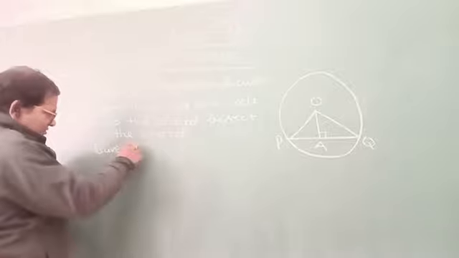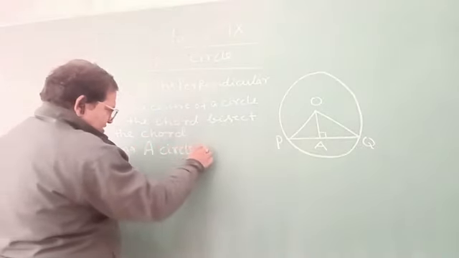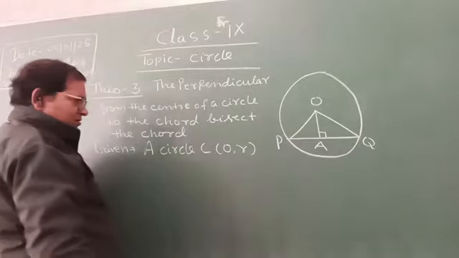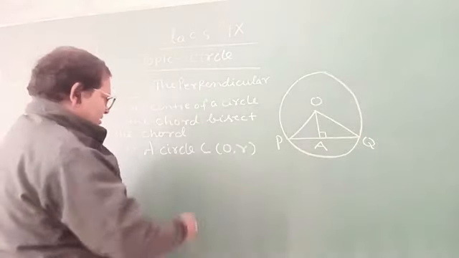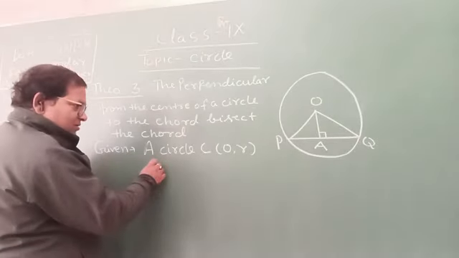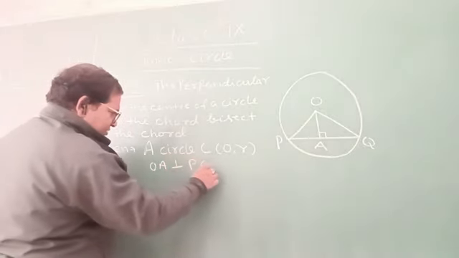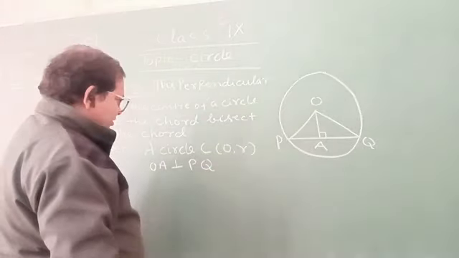Given a circle C with center O and radius R, and OA perpendicular to PQ.